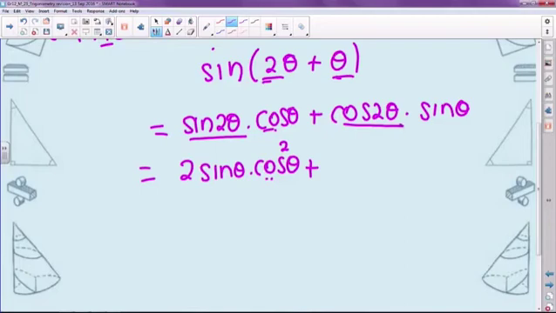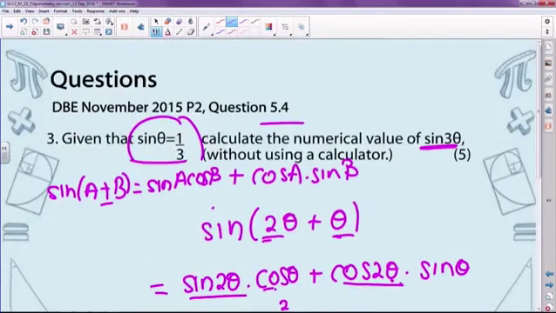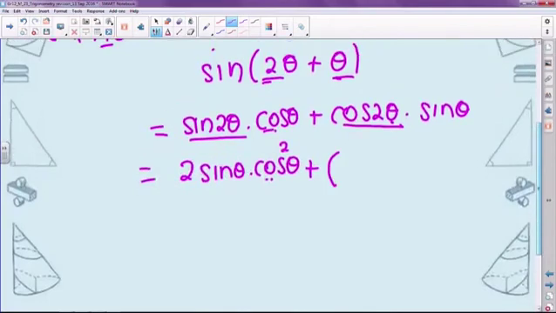Cos of 2 theta, remember you're dealing with a double angle expansion. There's 3 different options, but we want to try and work towards sine because that's the value we've been given. So what I'm going to do is choose cos of 2 theta is equal to 1 minus 2 sine squared theta as my expanded form, times by sine theta.